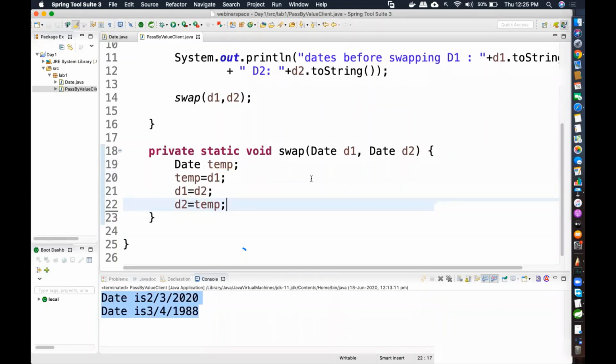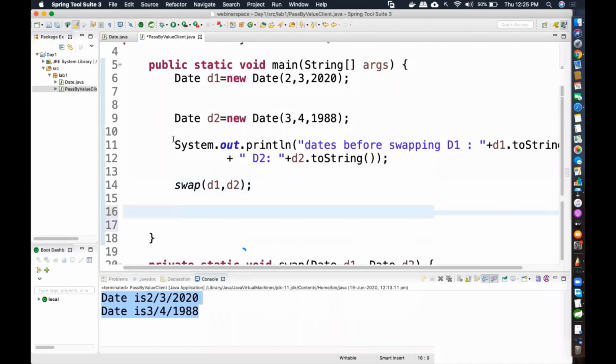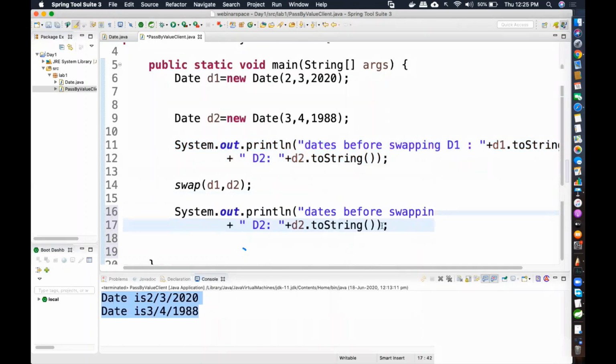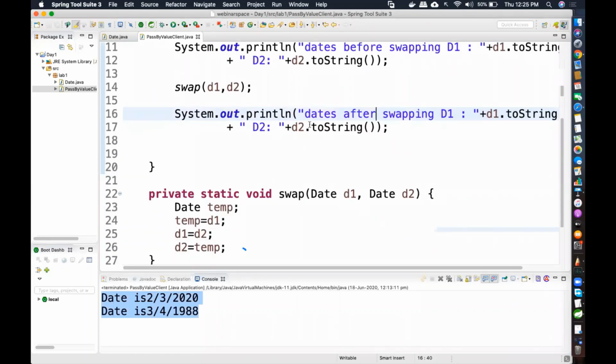Now, after swapping, obviously I will come back to the location where I called it, and then I'm going to print. So I'm going to copy this code, print it here, and say dates after swapping. Now let me print. Now tell me, will it be swapped or will it not be swapped? Please mention in chat.